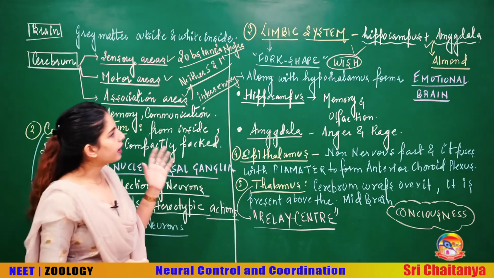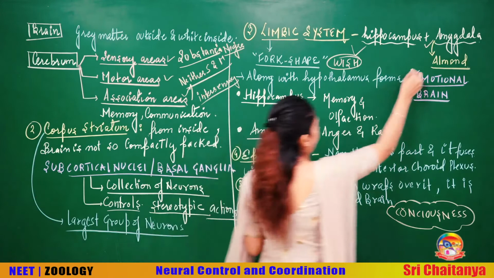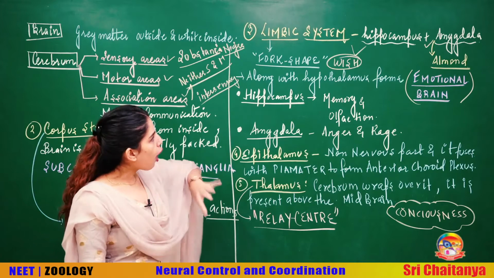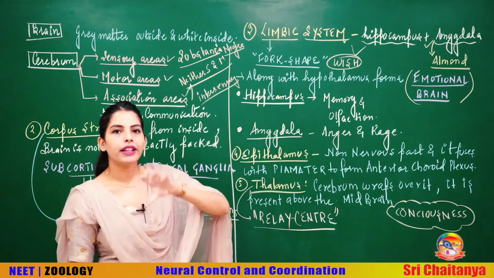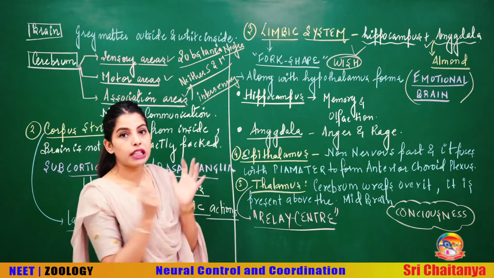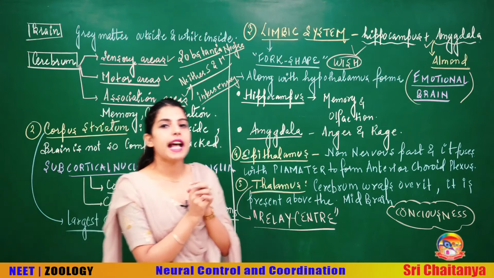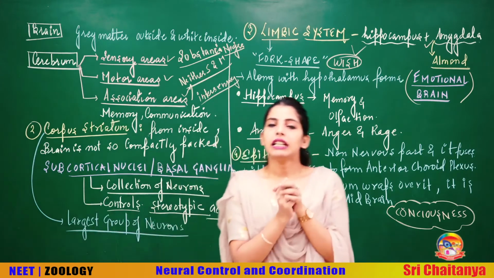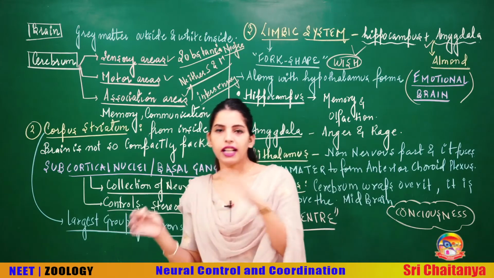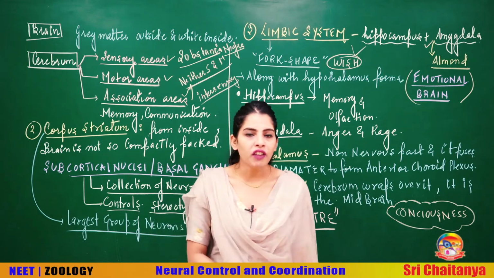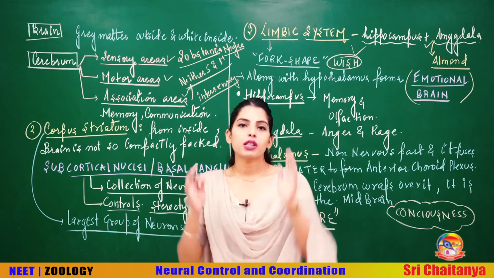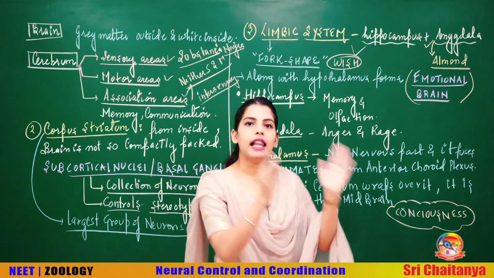Now looking at something called the emotional brain. Actually, your emotional brain is formed of this limbic system along with hypothalamus. The hypothalamus combining with the limbic system forms your emotional brain that controls various aspects of emotional human behavior, which I am going to describe again in the hypothalamus, like sexual behavior, like pleasure, like happiness, like fear, like motivation. Any kind of human behavior is controlled by your emotional brain, which is formed by your hypothalamus along with the limbic system.